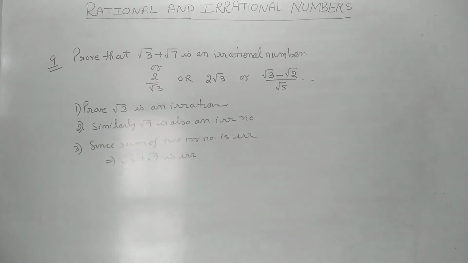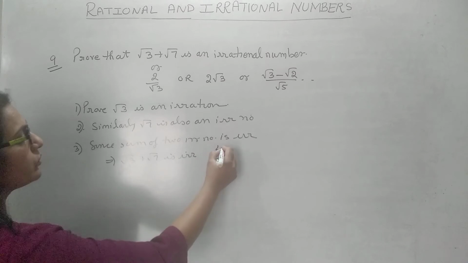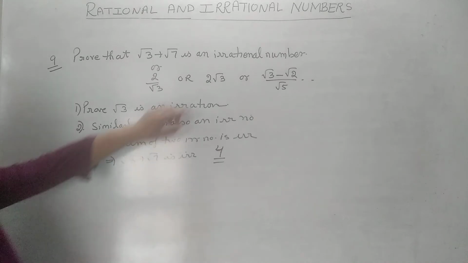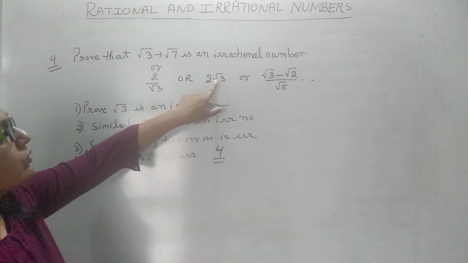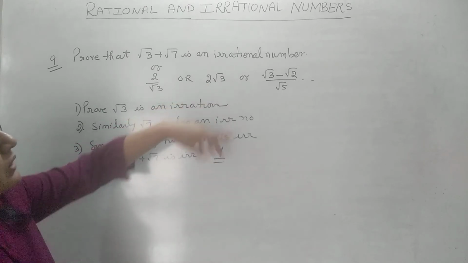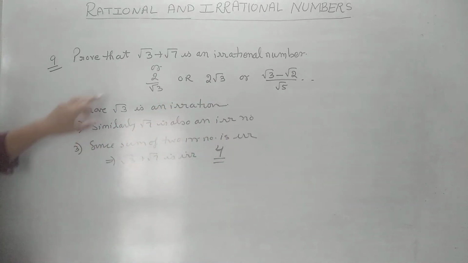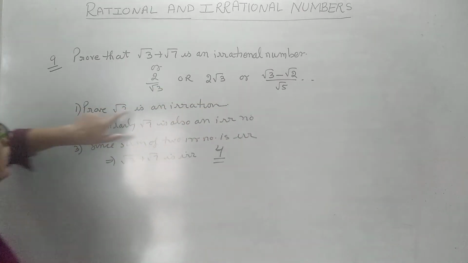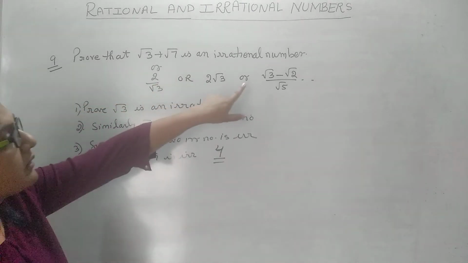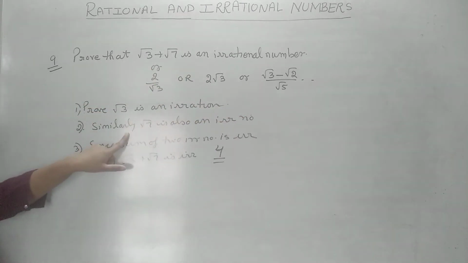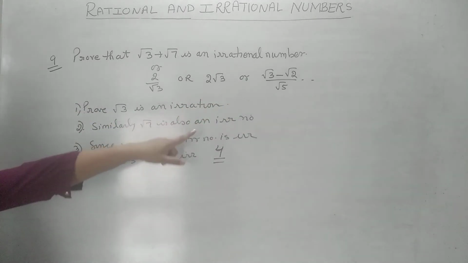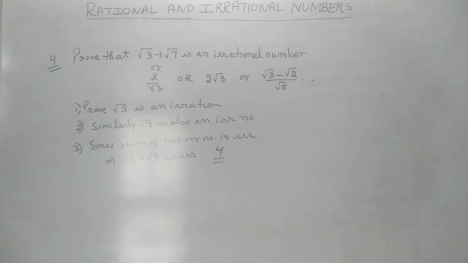So this is the way you have to do, then only you will get 4 marks. If the proof is not written, then marks will not be given. If there is this type of question, then how we will do? We know that root 3 is irrational. So when you multiply rational with the irrational, answer will be irrational. Means whenever this type of question comes, you have to give the proof of the irrational number properly. Whichever one you write the proof for, if you are using more than one irrational numbers, you will write similarly the other number is also irrational number.